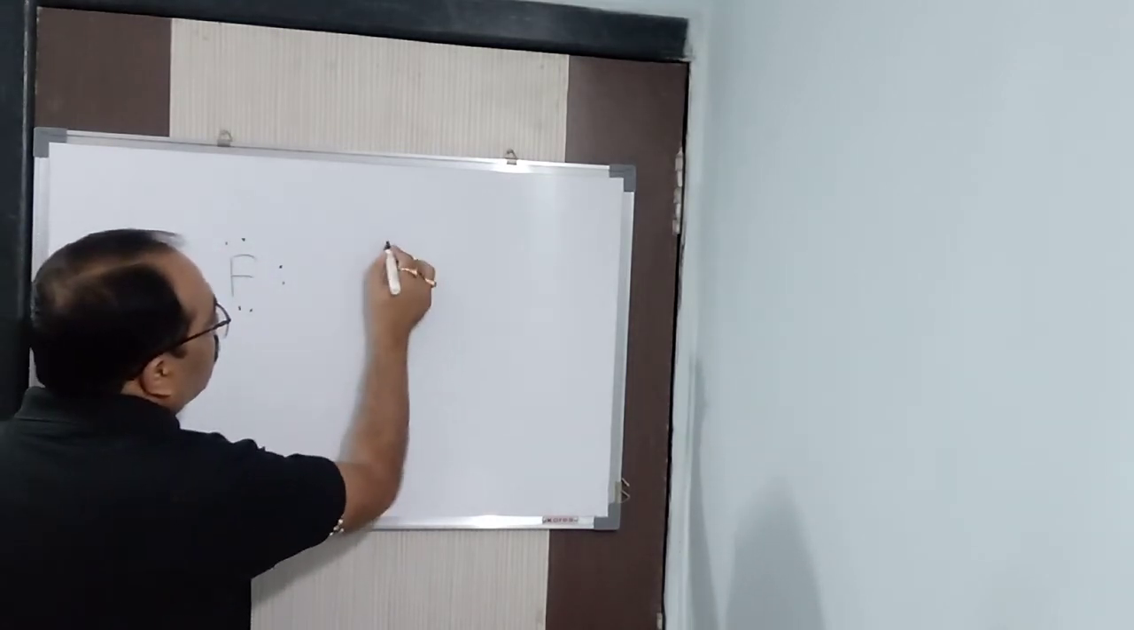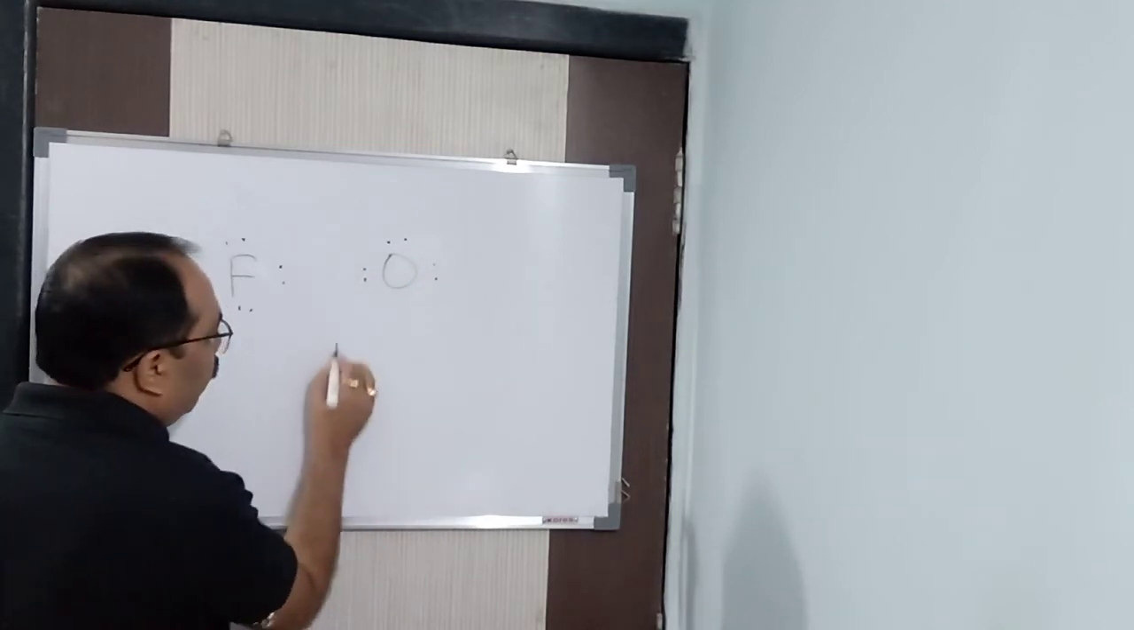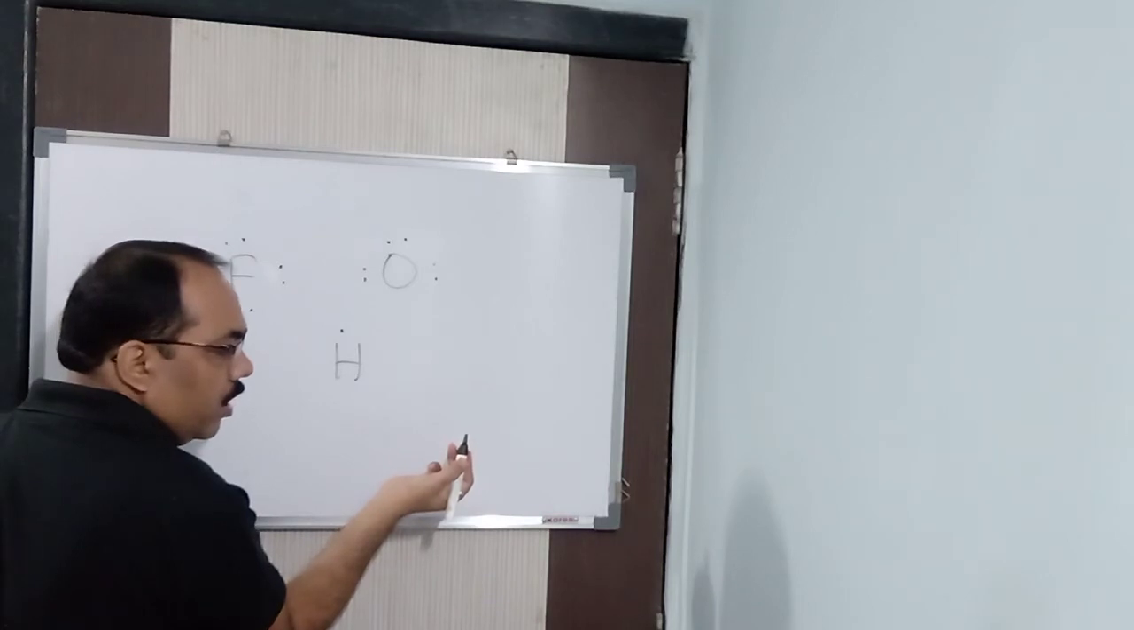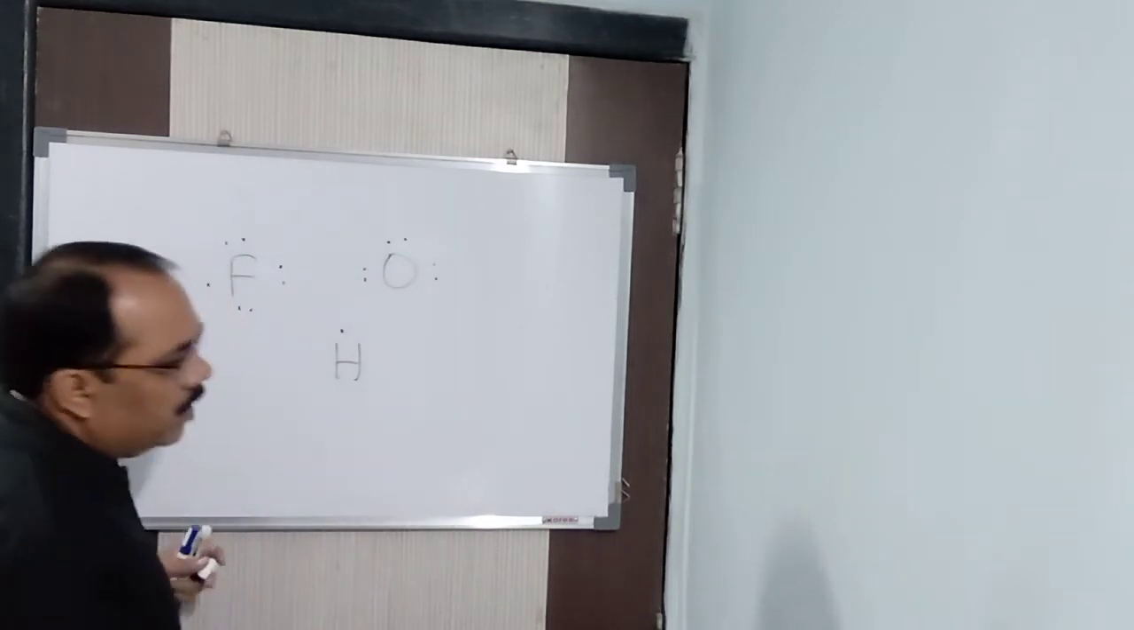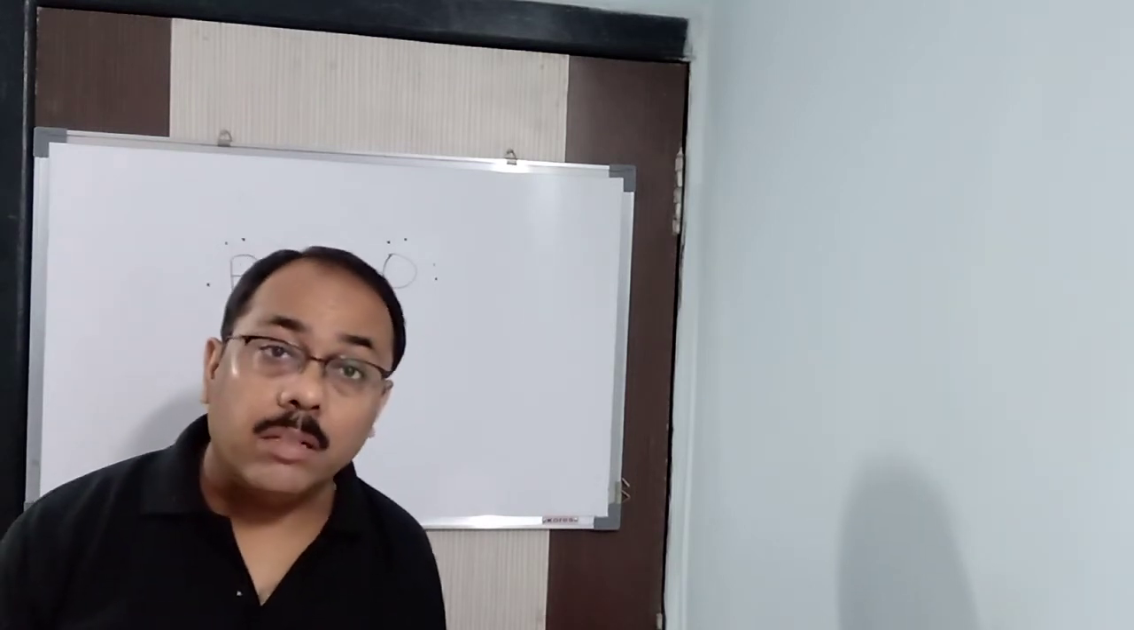Now for oxygen, 1, 2, 3, 4, 5, 6. Oxygen. For hydrogen, 1 dot. Clear? In this way, for every element we can represent the valence electrons by dots. This is called the Lewis dot diagram for elements.